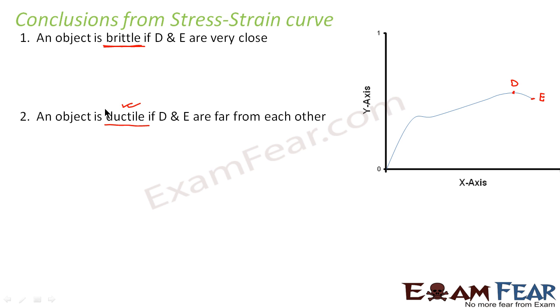They have this property because the fracture point is far away from the ultimate tensile strength. That means they break down after a long time, after the strain has increased even with decreased stress for a long time. So this region D and E region is very wide. So those substances are ductile.